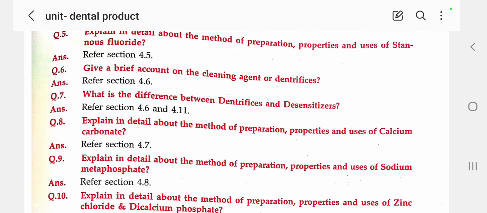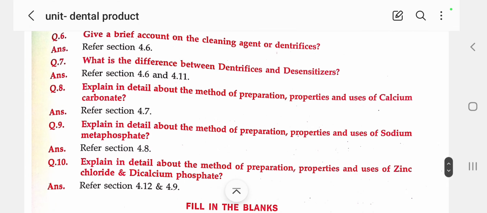Dentifrices only clean the teeth, in two formulations, tooth powder or toothpaste, which clean our teeth properly, but a desensitizer decreases hypersensitivity of the teeth. So dentifrices are for cleaning purposes, and desensitizers decrease hypersensitivity of the teeth.